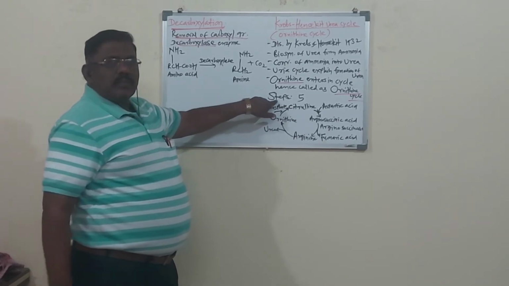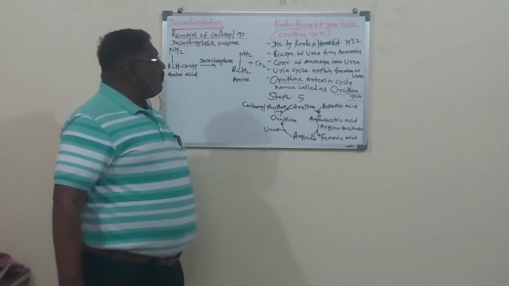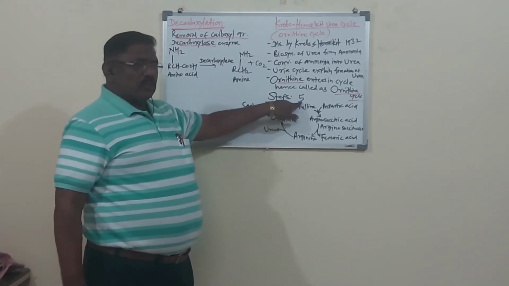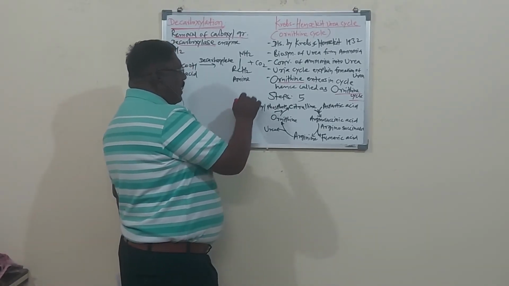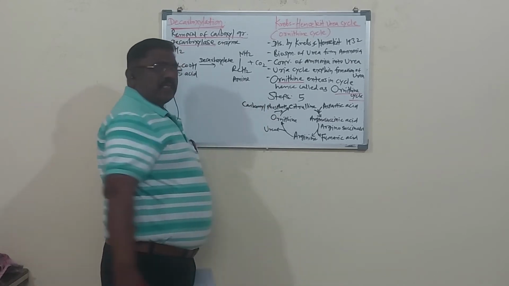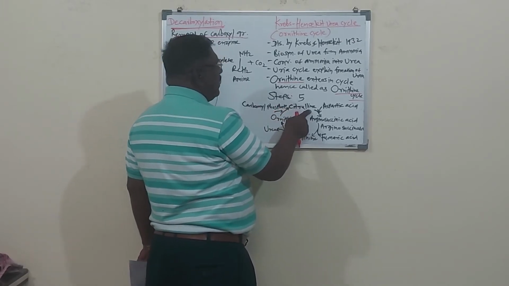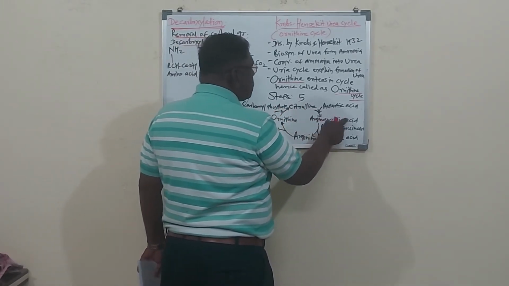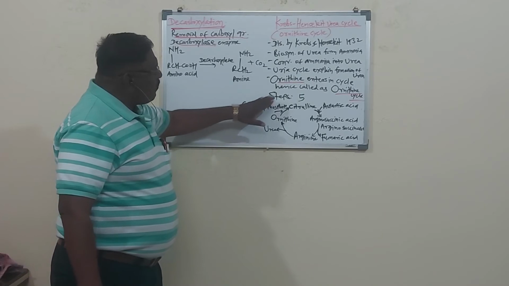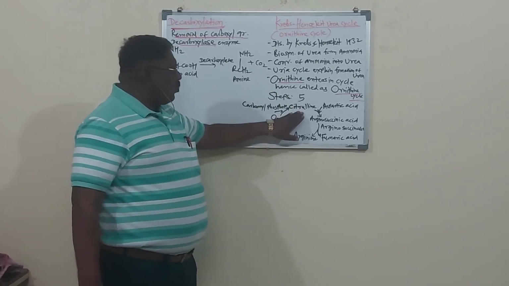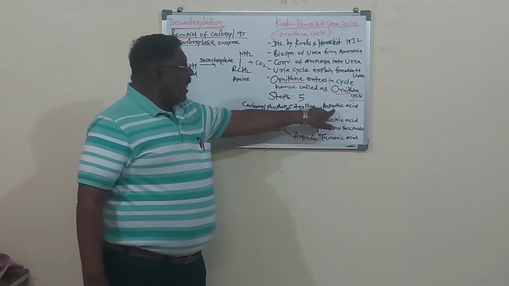Then the steps. This Krebs-Henseleit urea cycle or ornithine cycle completes in 5 steps. Another reaction is formed first, and from that reaction the product is carbamyl phosphate. Remember, carbamyl phosphate combines with ornithine and forms citrulline. The citrulline converts into arginosuccinic acid in the presence of aspartic acid.